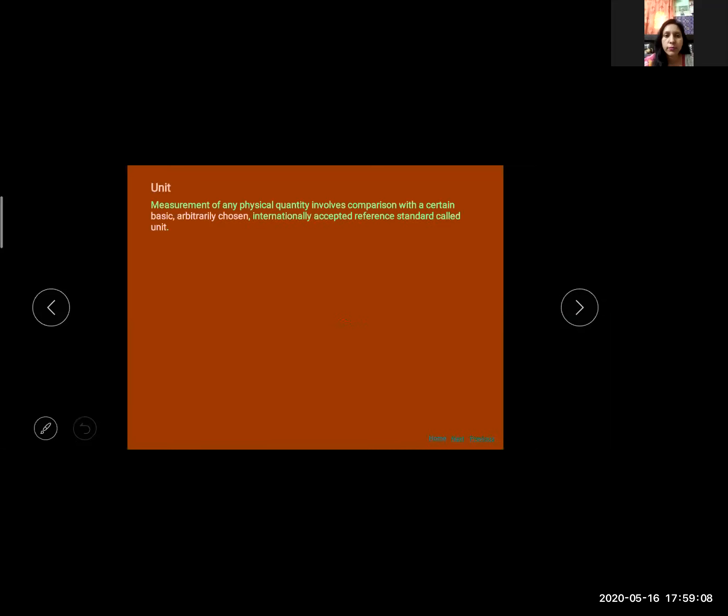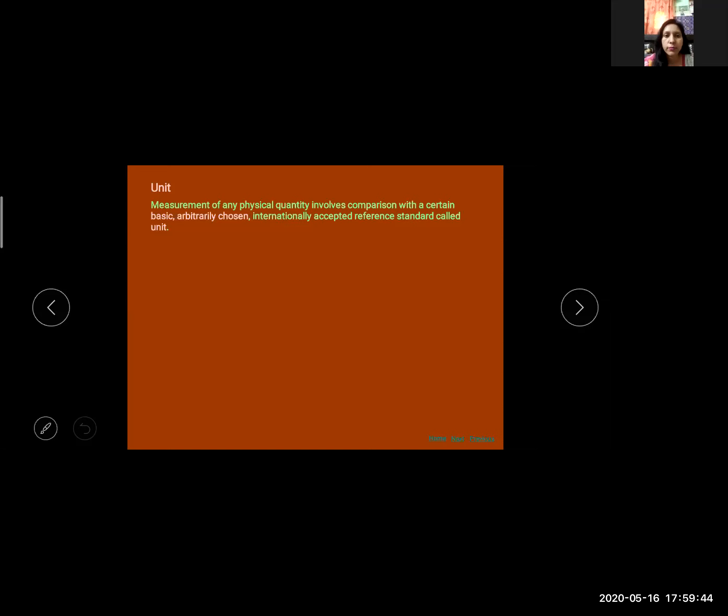Now, what about unit? What is unit? A quantity linked with a physical phenomenon which is subjected to measurement may be treated as a unit. Unit is that in which the quantity is measured. Measurement of any physical quantity involves comparison with a certain basic, arbitrarily chosen, internationally accepted reference standard, which is called unit.